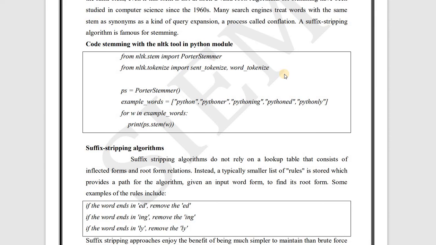Here also we need the tokenization, and then in the ps variable we will store the PorterStemmer function, and then in the example_words variable we will store the list containing the words like Python, Pythoner, Pythoning, Pythoned and Pythonly. And then in a for loop, that is for w in example_words, print ps.stem(w). So at last we will get only Python. All these words will be converted into their root word, that is Python in this case.